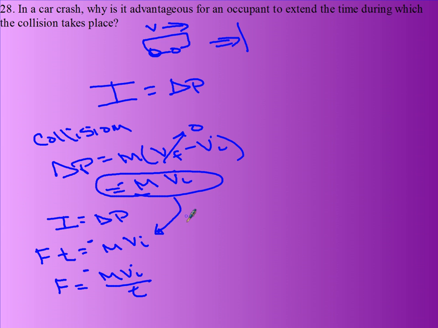Now, the force is what breaks your nose or hurts you really badly. You can see by increasing the time, this is going to decrease the force because these two are inversely related. So by increasing time, you decrease force. If you were to decrease the time, that would increase the force of impact, which is one thing that makes seat belts and airbags so advantageous.